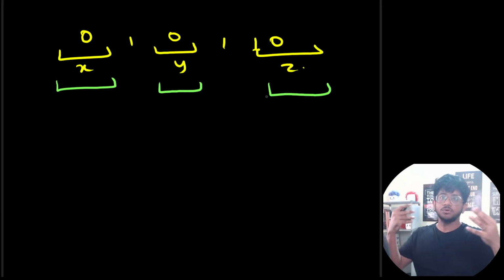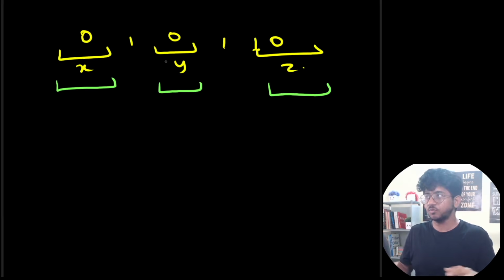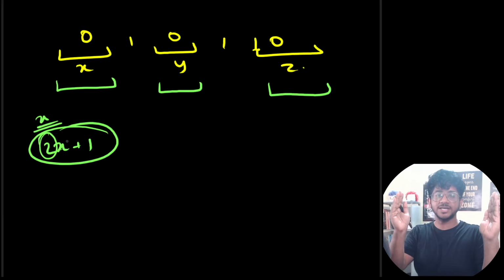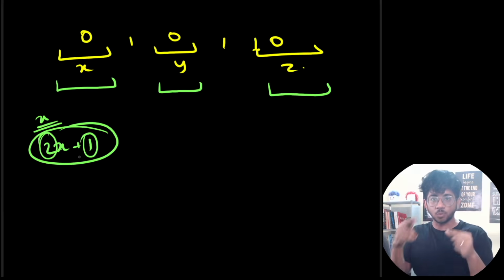Now, it might intuitively come to your mind that we might try to take all of it, with some of them, all of it. Which one should we take? If you see the cost, 2x plus 1 is the cost for an x length. For every character, you're paying 2 cost, plus just to convert a continuous chunk, you're paying a 1 cost. Any number of characters that you convert in that one operation, it's going to cost you 2 each, plus 1 for the conversion.